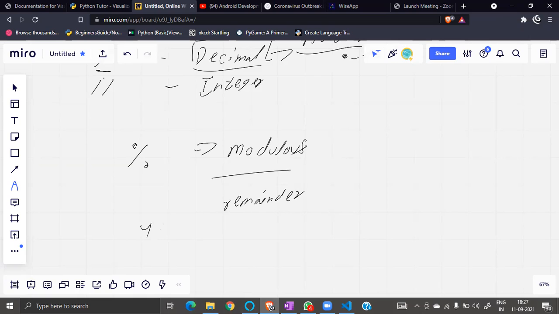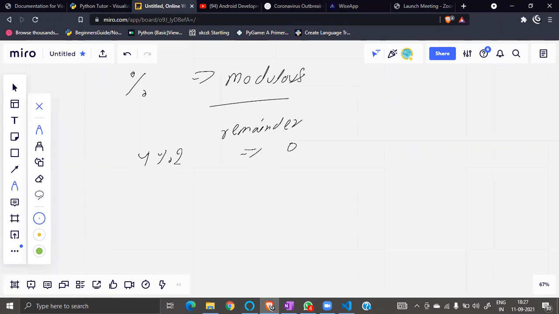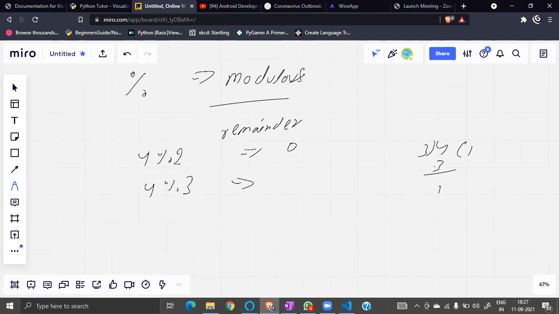Suppose 4 divided by 2, the remainder will be 0, correct? And if I do 4 divided by 3, the remainder will be 1. Whatever is left, it gives as the remainder.